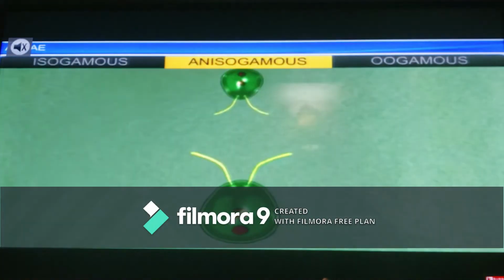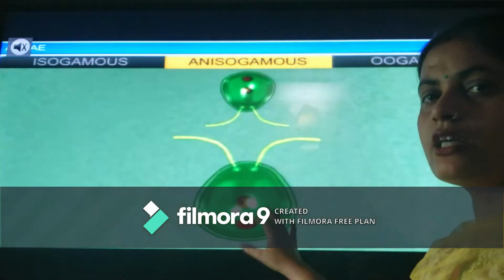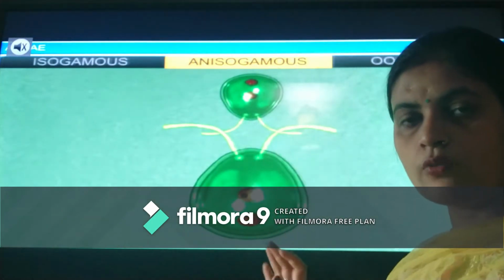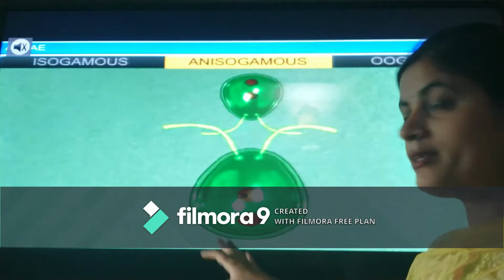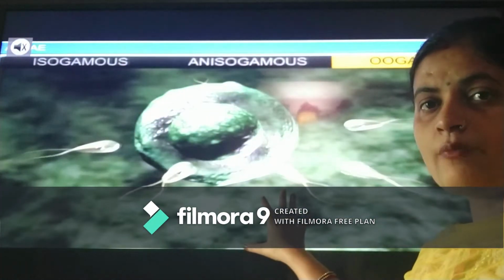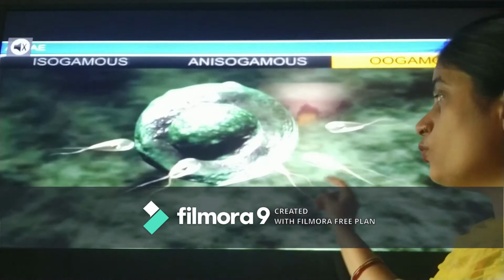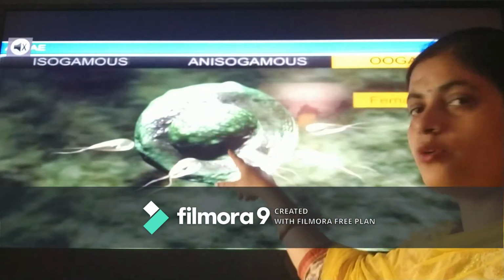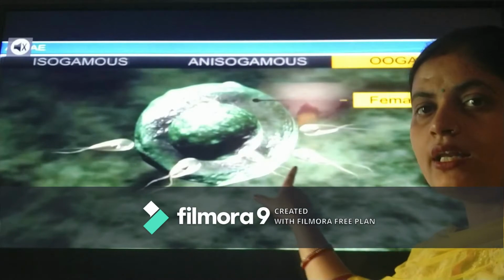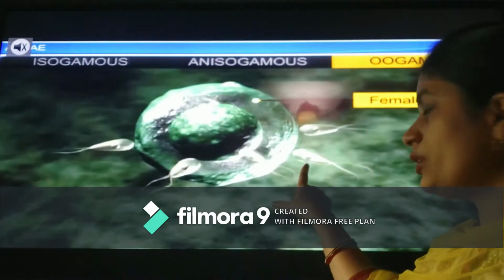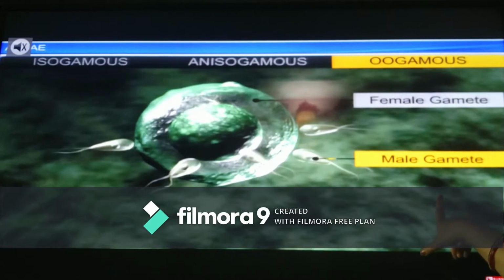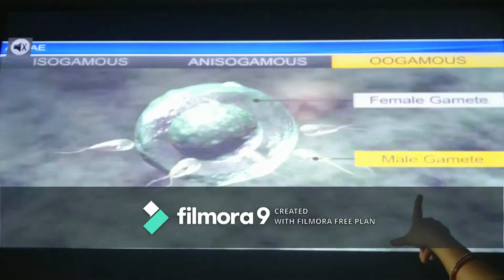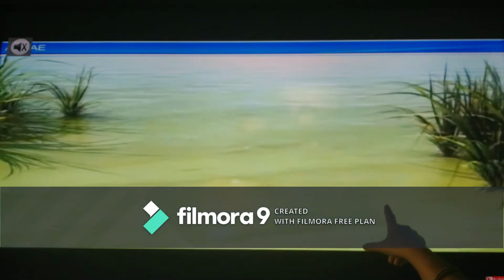Next one is the anisogametes. Here you can see one is large while the other one is small. When there is a difference in the shape, that kind of fusion of gametes is anisogamous, unlike isogametes. Then in oogametes you can see one is the large non-motile female gamete while the other one is the small motile male gamete. This is just mentioned there. This kind of fusion, if it occurs in sexual reproduction, is called oogamy.